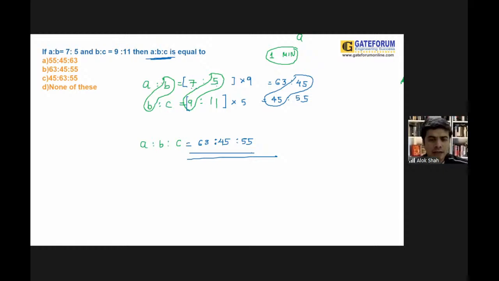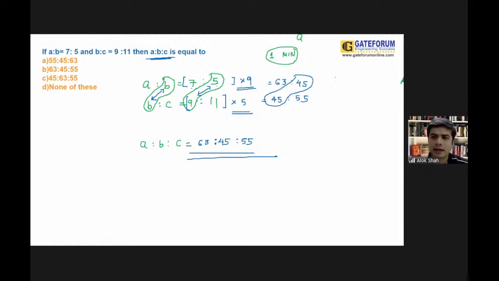So what you are doing is, look carefully, this number is B and this number is again B. Here the number is 5 and here the number is 9. So I need to make them equal, and to make them equal, I need to go for a cross multiplication. Here I'll multiply with 9 and here I am multiplying with 5.